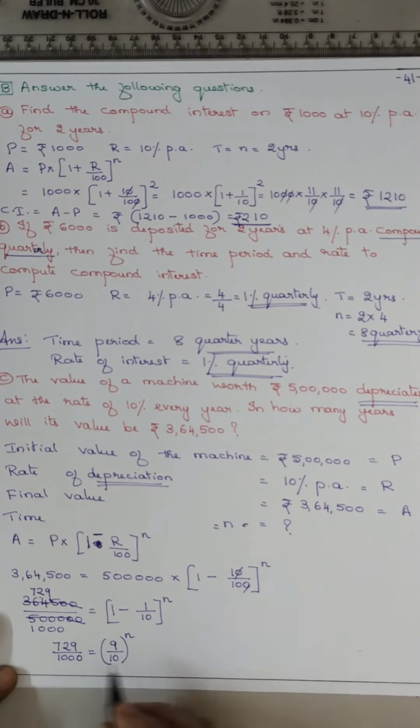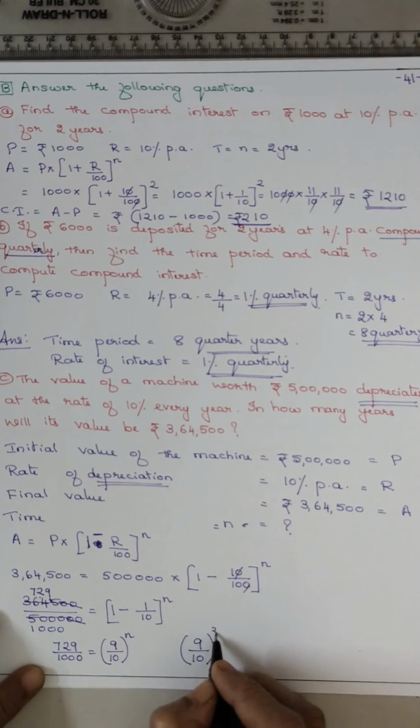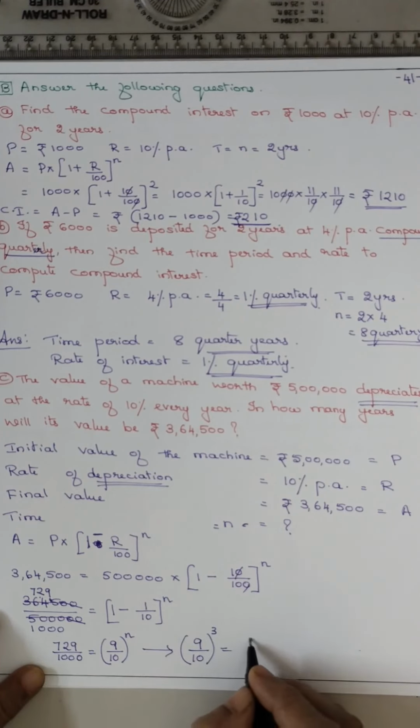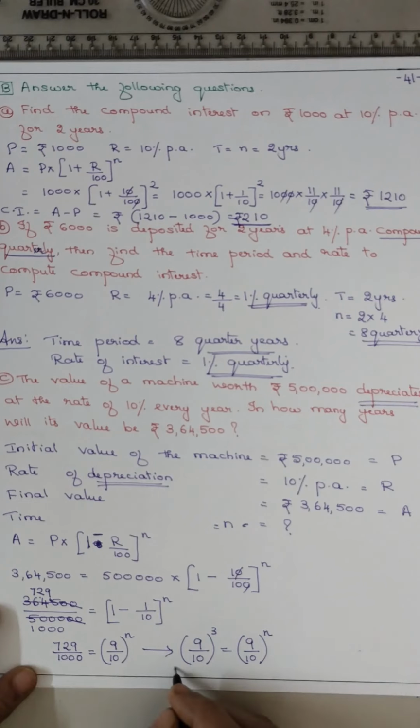How? It will be 729 and 1000. 1000 can be written as 10 cube. 729, it is 9 cube. So 9 upon 10 the whole cube is equal to 9 upon 10 the whole power n. So when the bases are same, powers are equal.